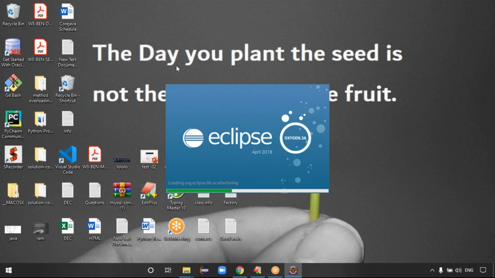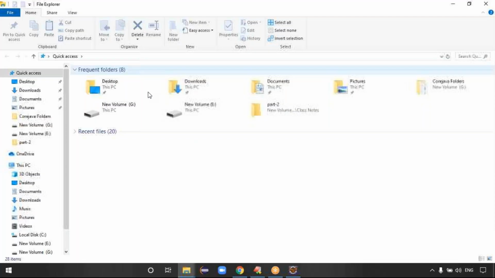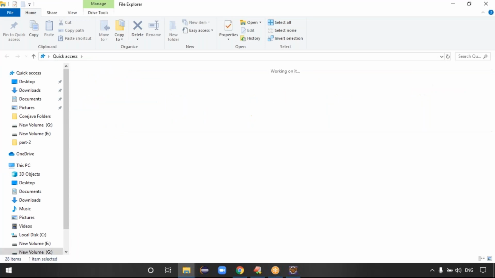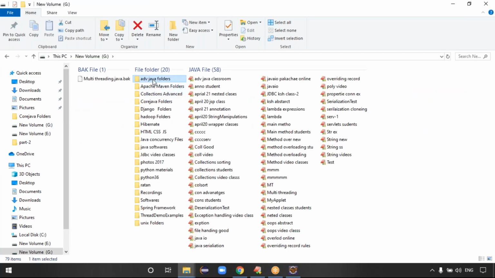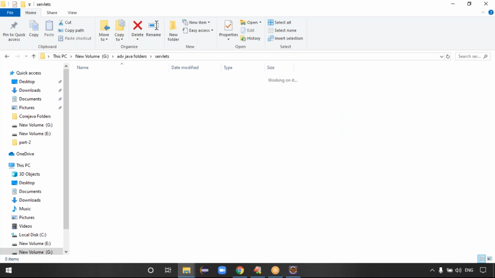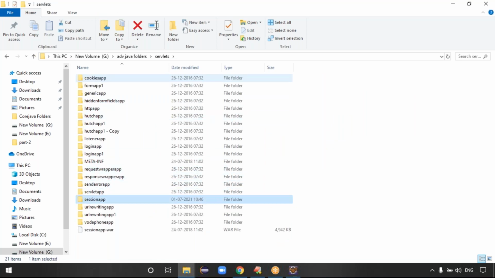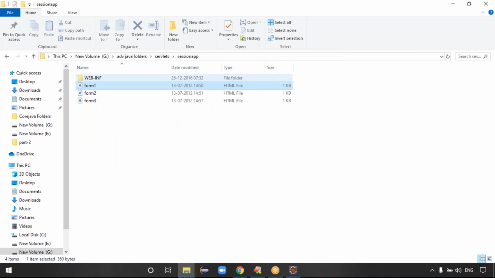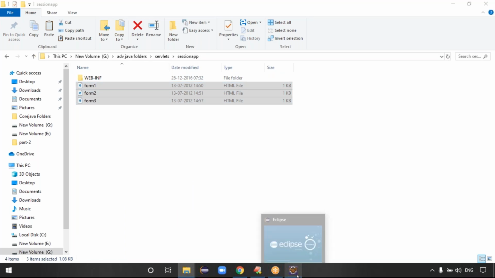That's what, guys, three forms. Let me copy. The form pages we know already. In the Advanced Java servlets, HTTP session app, can I copy these three forms? Form 1, form 2, form 3. Please create one application.